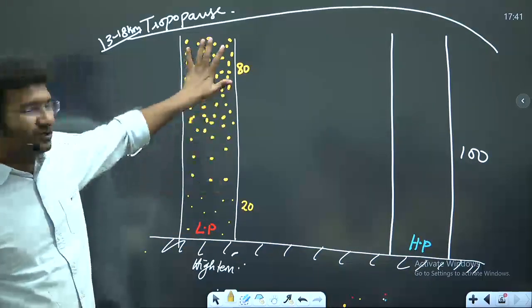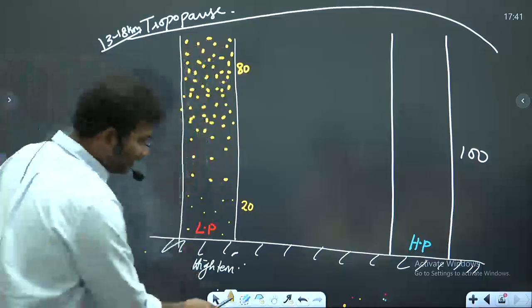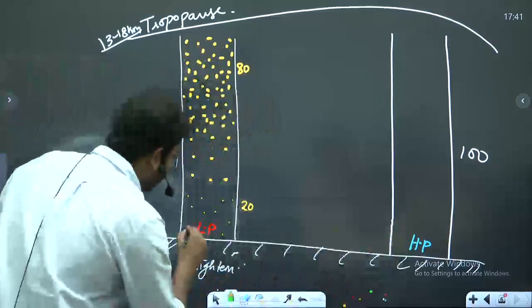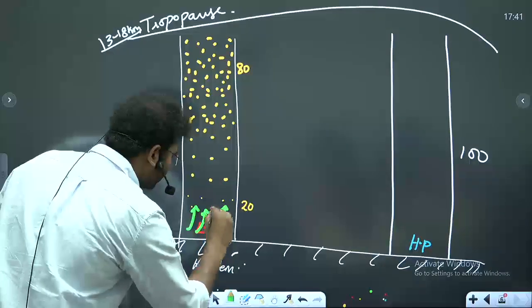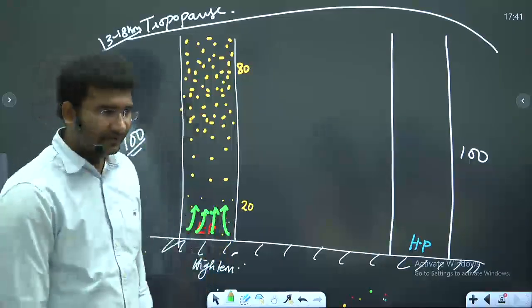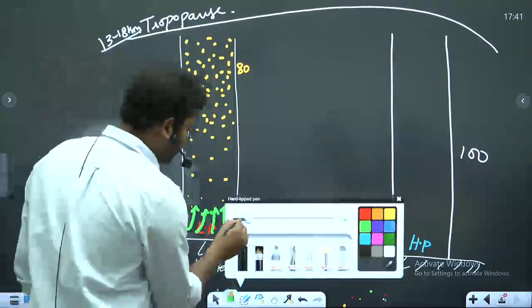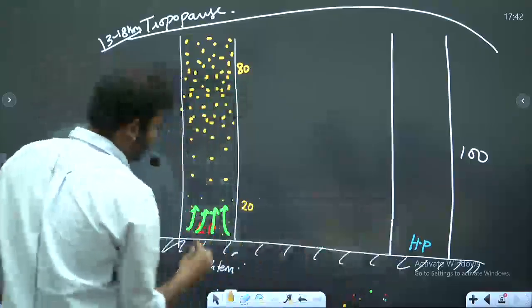Now, as there is so much air that is rising, here the air will always try to rise. Right? Now, this rising air, it will be like this.